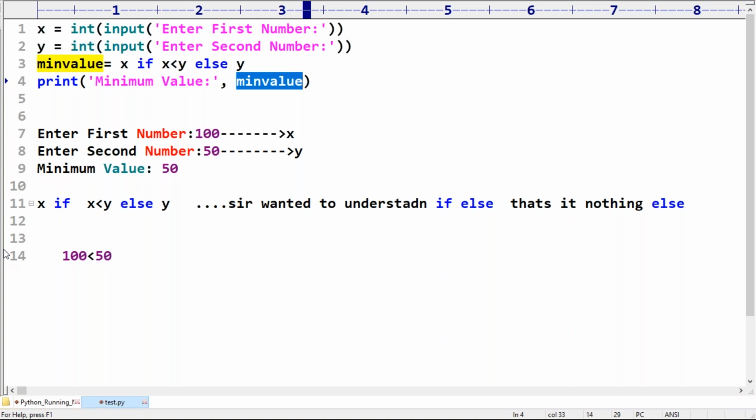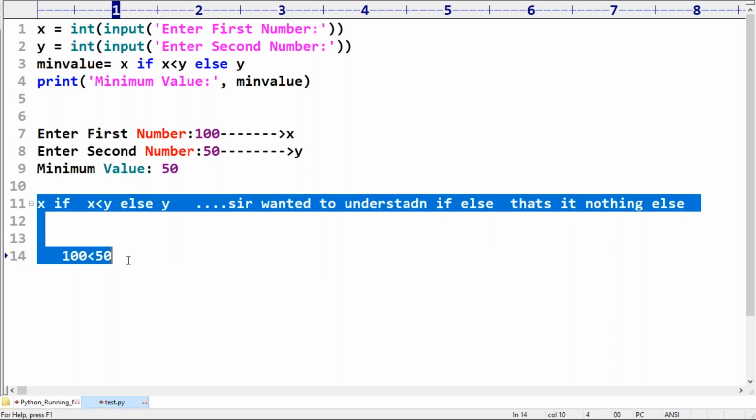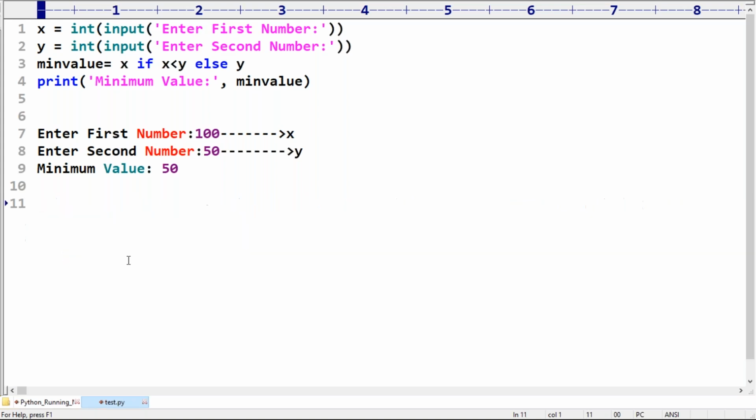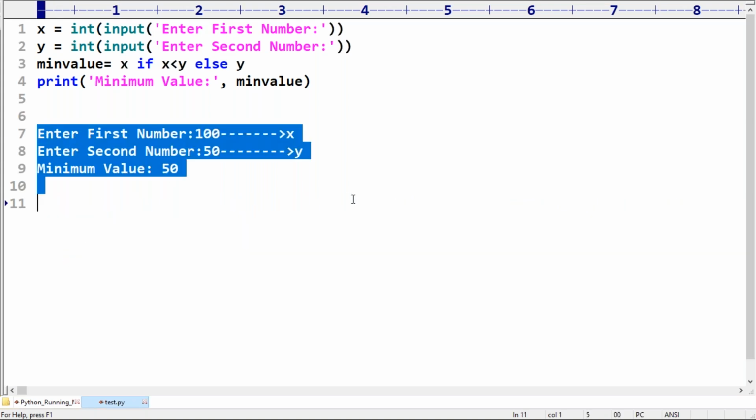Please postpone all your works. In the next 2 or 3 days, better to spend some 3 to 4 hours minimum on the language fundamentals. Otherwise, the next cinema will be very terrible, horrible cinema. Everywhere you are going to see Greek and Latin. Okay, Python is very easy, but compulsory you people should refer to those things. Otherwise, you people are going to face a very difficult level, I'm sure.